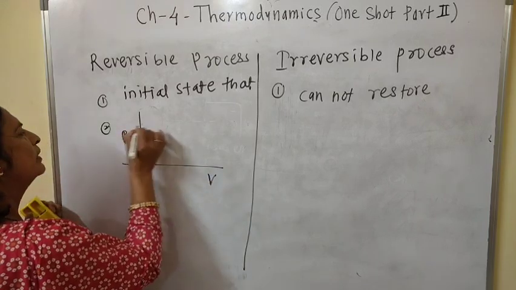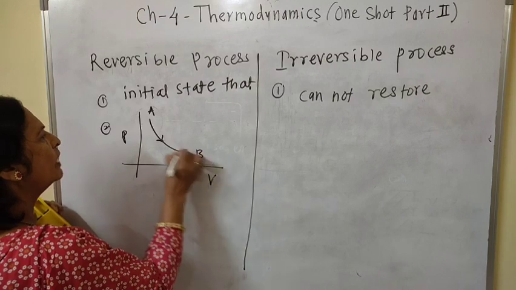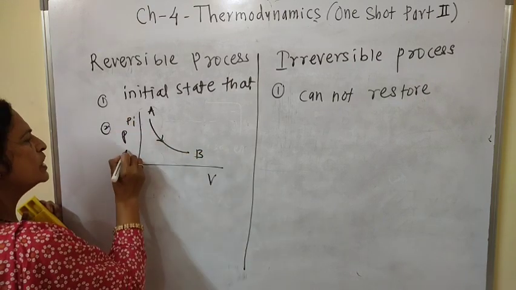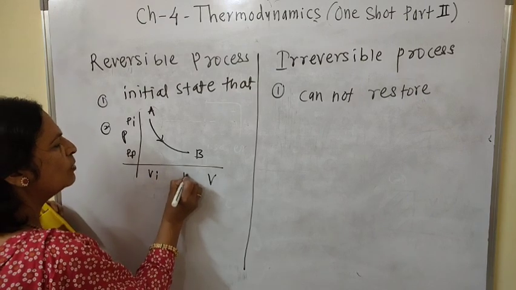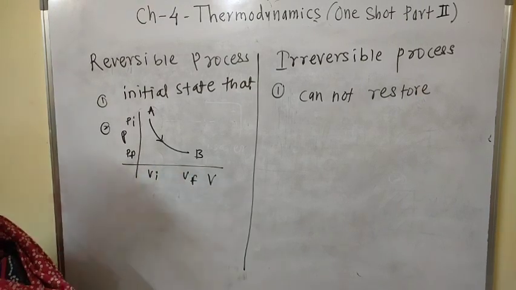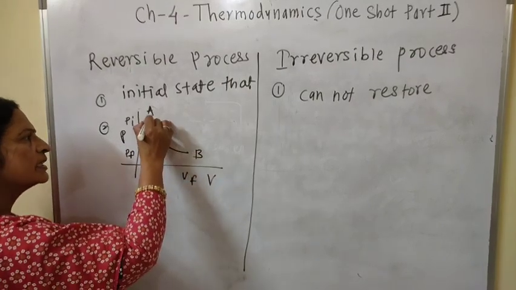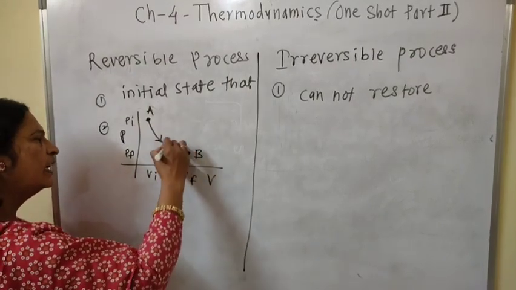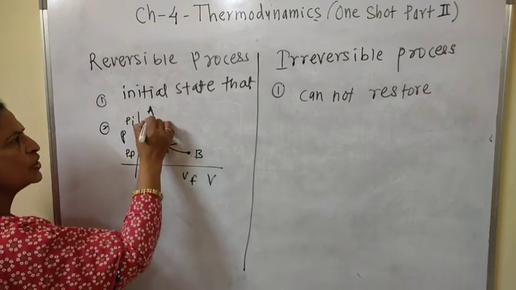PV diagram. Now this is the path. During the change of system from A to B, Pi is initial pressure, Pf is final pressure, Vi is initial volume, Vf is the final volume. And this is the PV diagram. Now this is the case initial to final state, and this is the case final to initial.